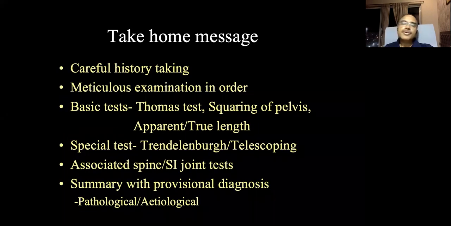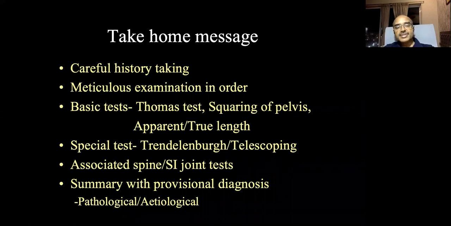So finally, to conclude, take-home message: you have to take a careful history. Extremely important, take a history properly, because history will give you 50% of diagnosis. Next, do a meticulous examination in order, starting from inspection, palpation, movements, measurements, fascial tests, and finally SI joint, spine, and the knee examination. The basic test which is important is the Thomas test: how to square the pelvis, how to measure the apparent length and true length, and how to interpret it in case of your coronal plane deformities.